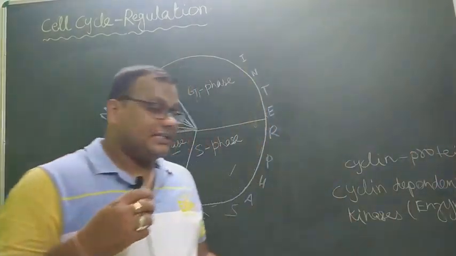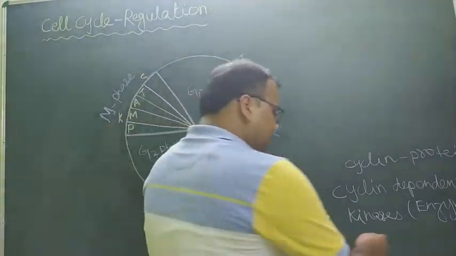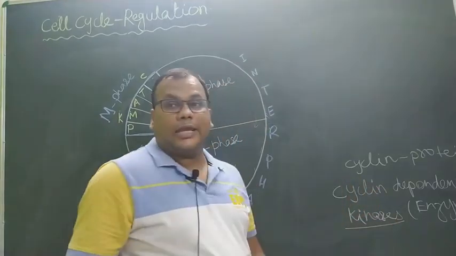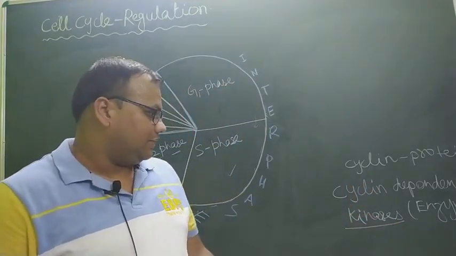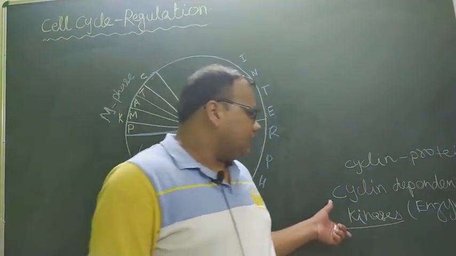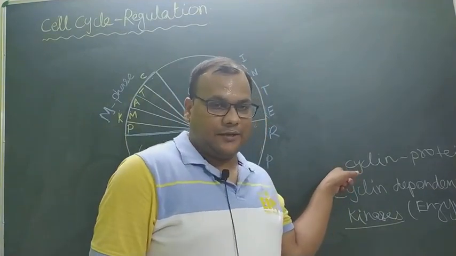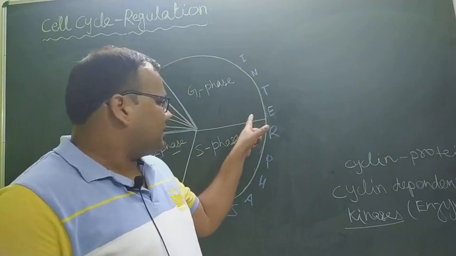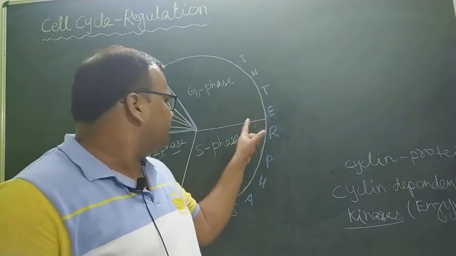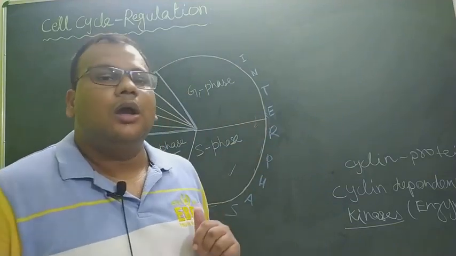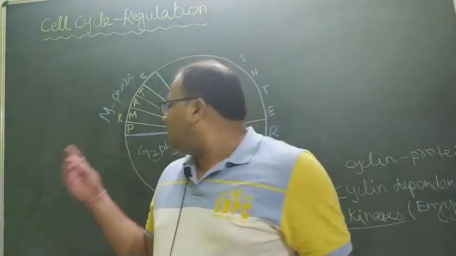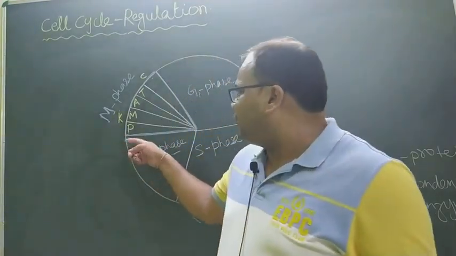You know that kinases are the groups of enzymes which carry out phosphorylation or activation. So इस enzymes की मदद से cyclin protein gets activated and then the cell passes from G1 phase to S phase or G2 phase to M phase.